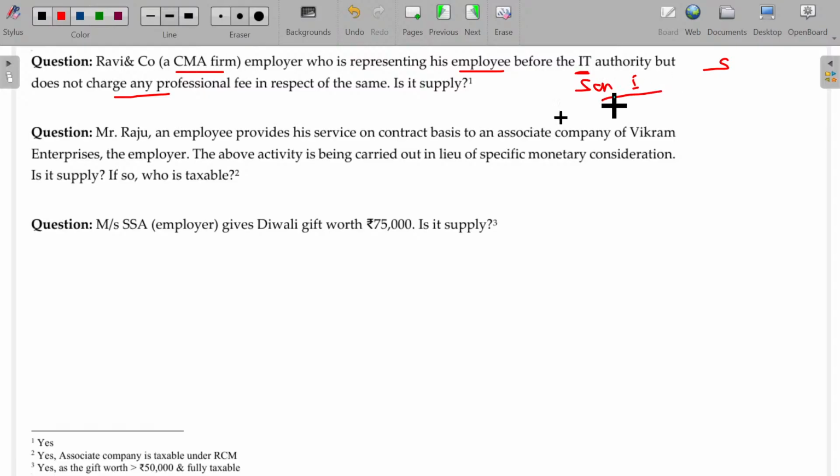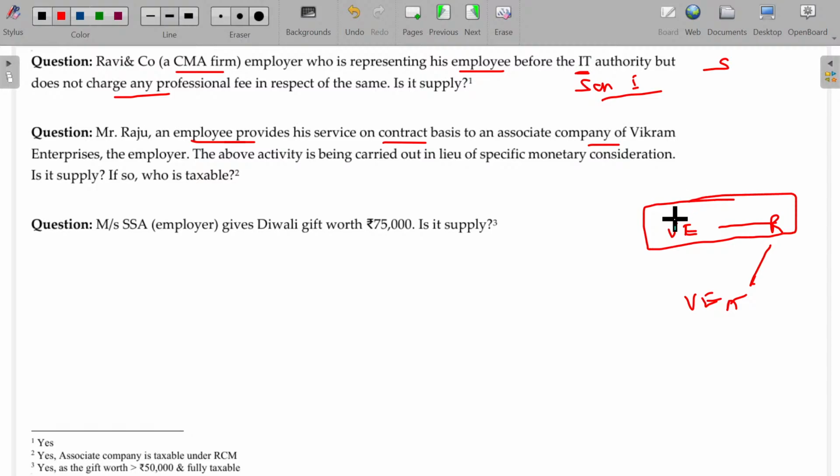Okay. Mr. Raju, an employee, provides his service on contract basis to an associate company of Vikram Enterprises. As per Vikram Enterprises' request, the associate also gets the service from Raju. The employer-employee relationship is between Vikram Enterprises and Raju, but there is no such relationship between Raju and the associate of Vikram Enterprises.